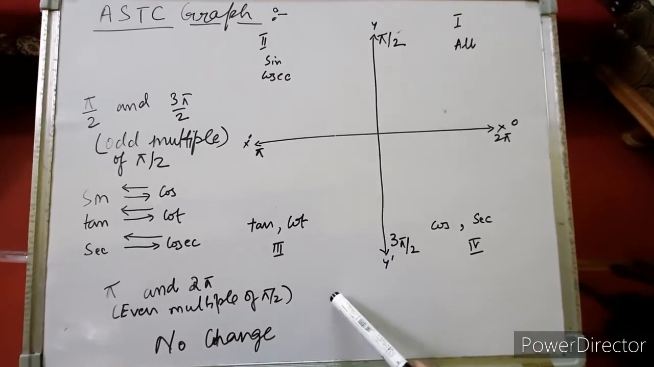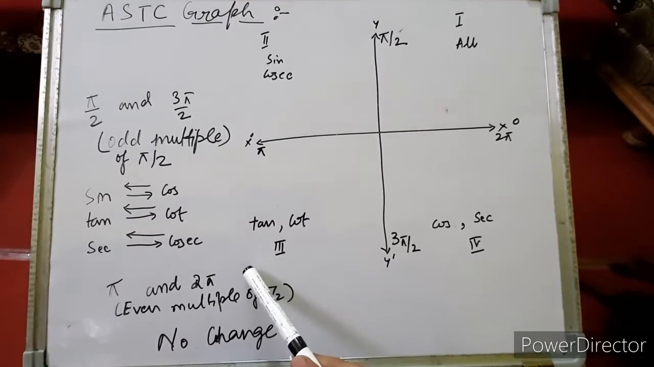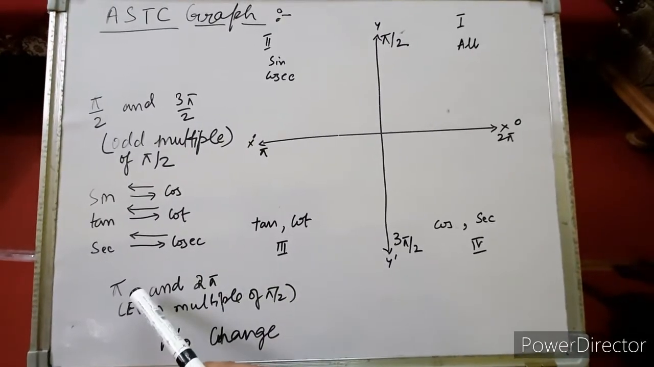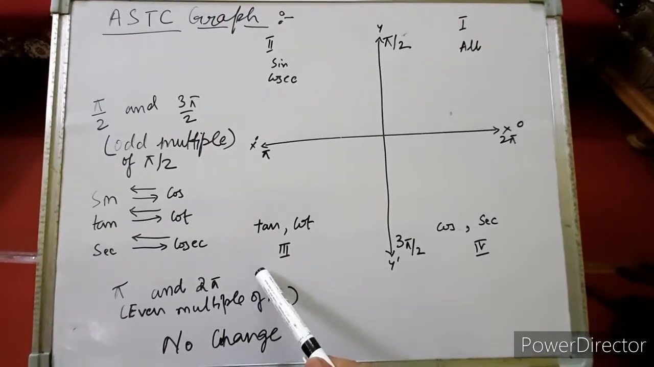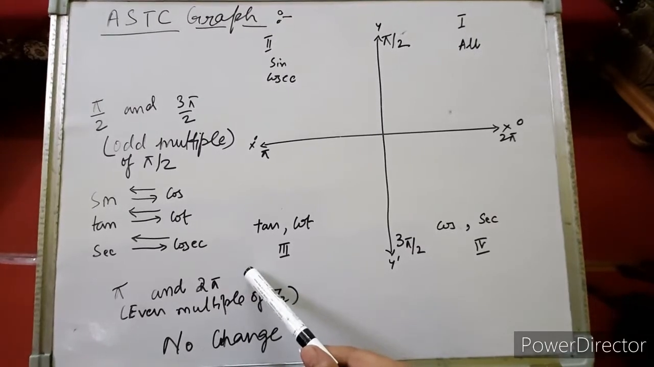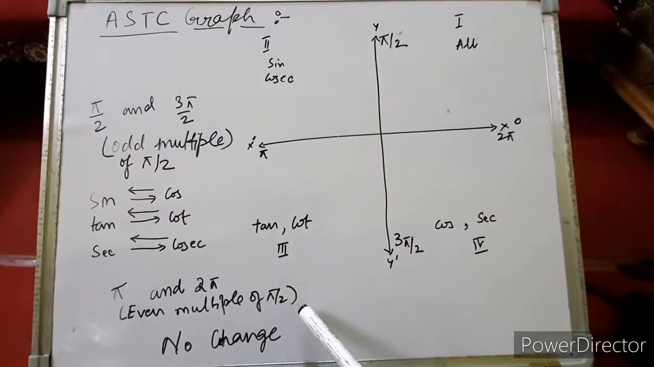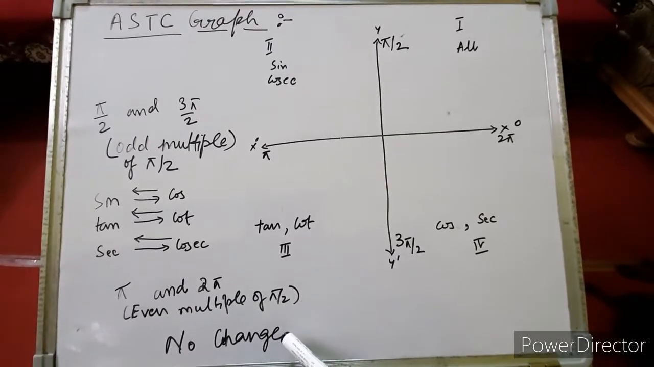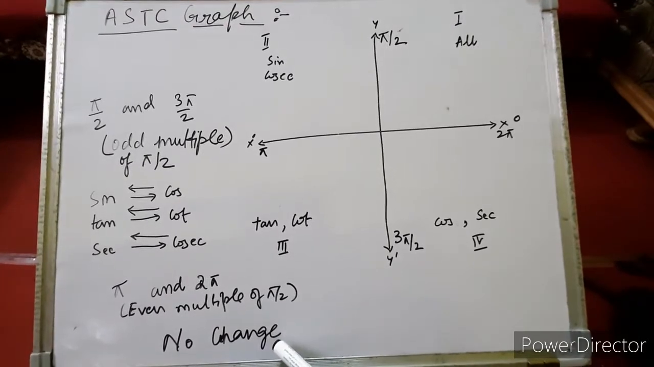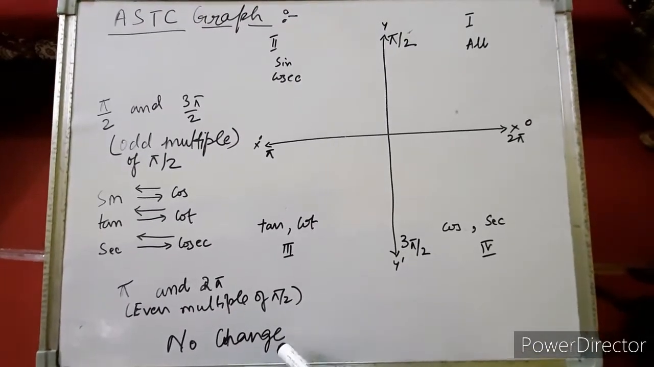multiple of pi by 2. Pi is what? 2 into pi by 2. 2 pi is what? 4 into pi by 2. Right? Understood? That means even multiple of pi by 2. So whenever the angle is given in addition or subtraction with pi or 2 pi, that means an even multiple of pi by 2, there will be no change. That means the trigonometrical ratio will remain the same. Sine will be sine, cos will be cos, tan will be tan, and so on. Right, children? Note down this much.